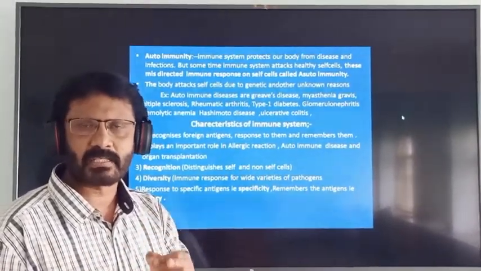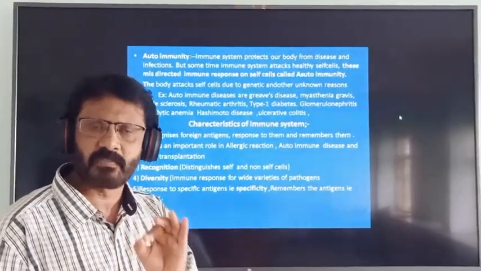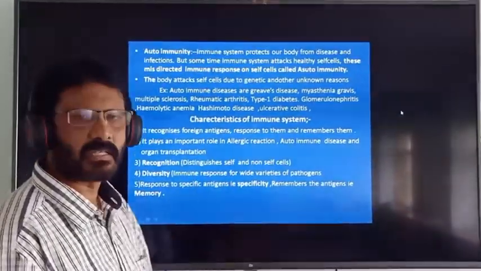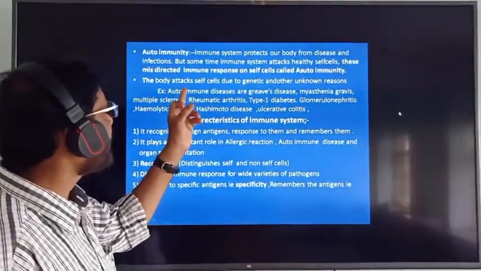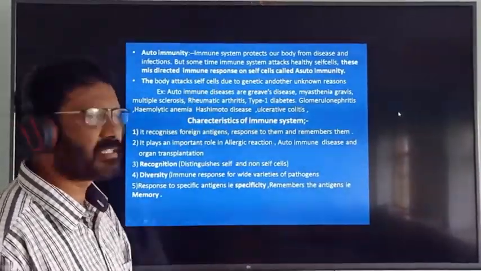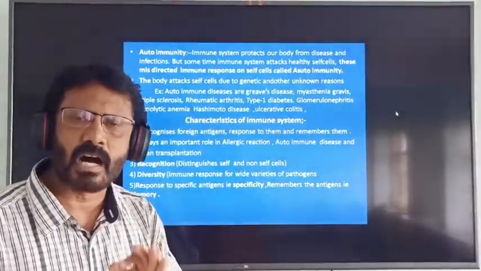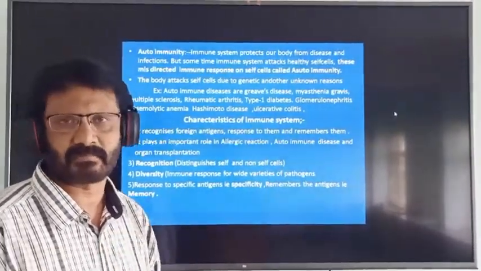So that is called autoimmunity. That is the definition of autoimmunity. Fine. The body attacks the self cells due to genetic and other unknown causes.